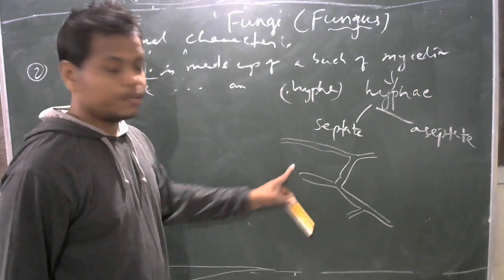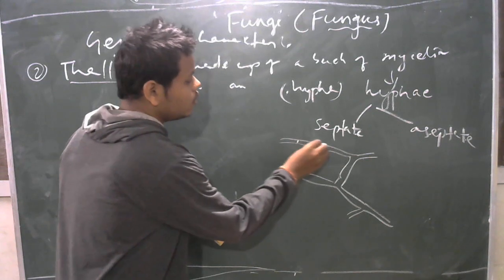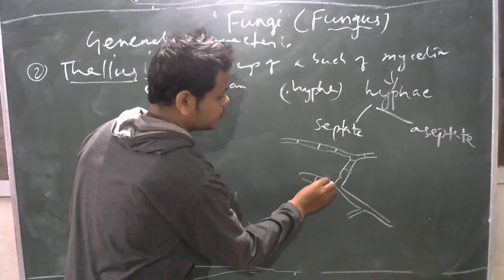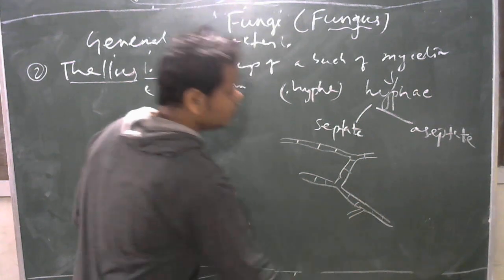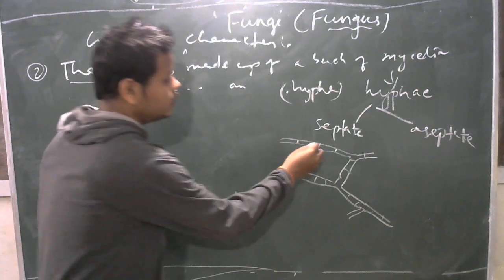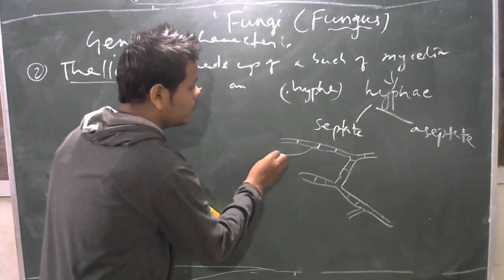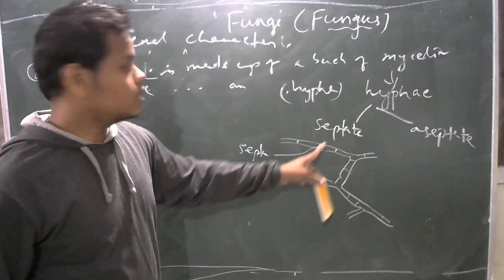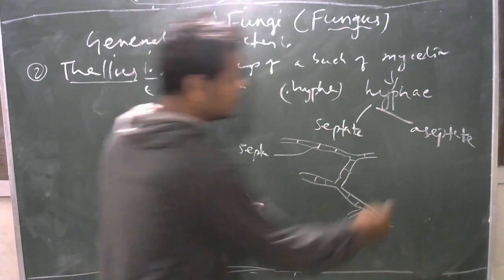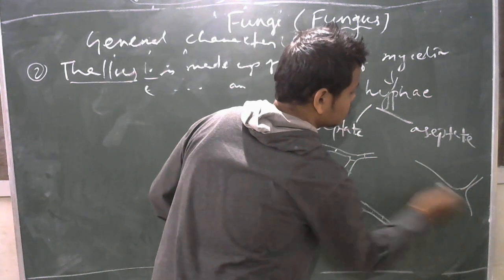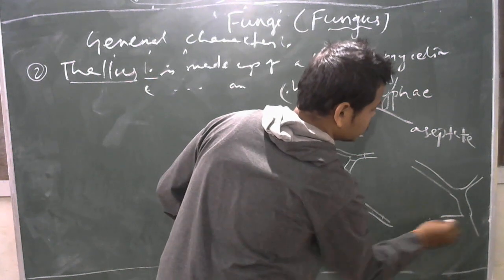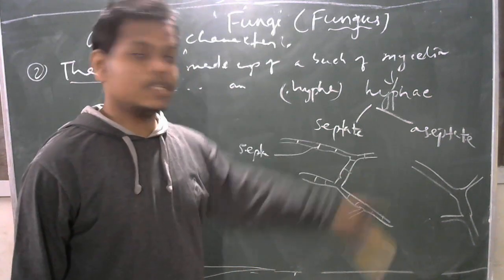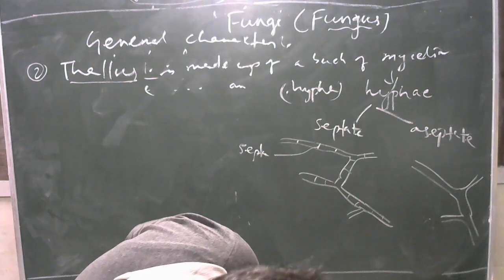Consider this is a hypha. If partition walls or septa are present like this, then these partition walls are called septa, and the hypha is called septate hypha. And if these partition walls are absent, then that is called aseptate hypha.